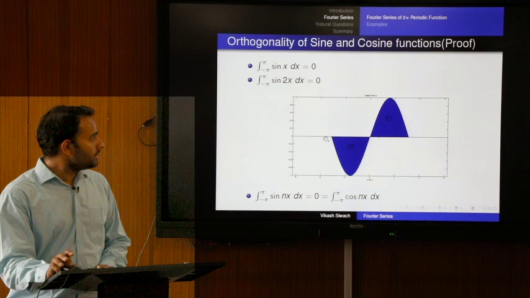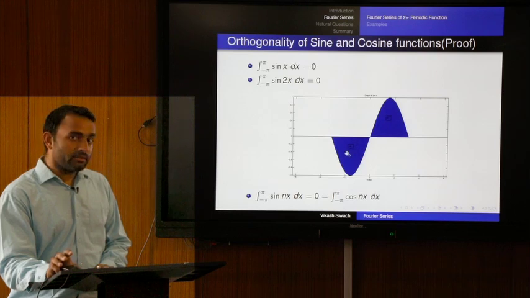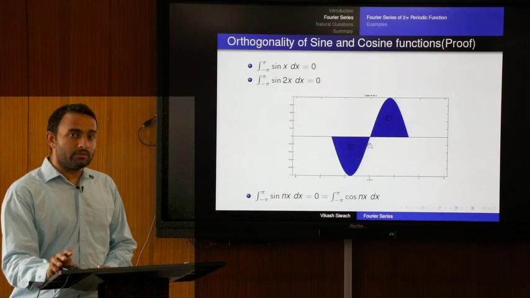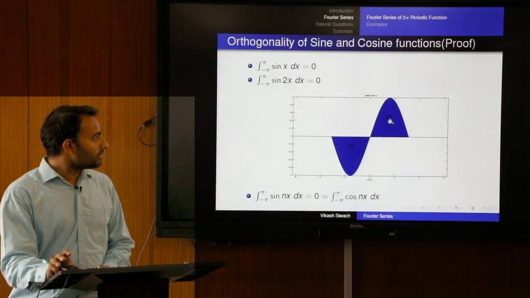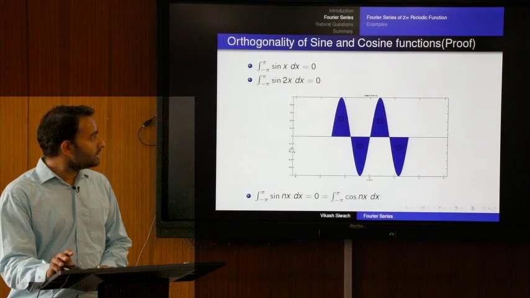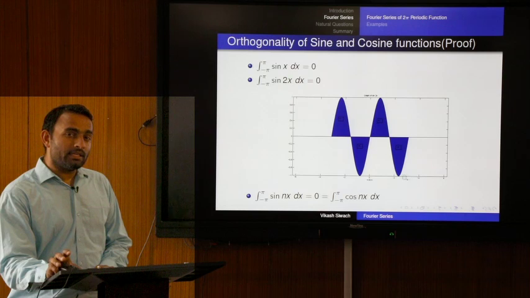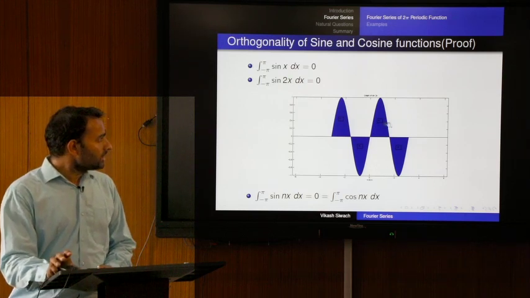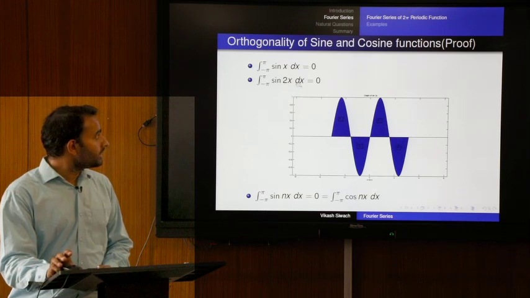From minus pi to pi, some of the area is positive and some is negative, and these are equal, the same area with opposite sign. So, if we add them, they cancel out and the total area is 0. If we take sin 2x, with frequency 2, then also the area above the x axis and the area below the x axis are the same but of opposite sign. So, the total area is 0, and this integration is also 0.